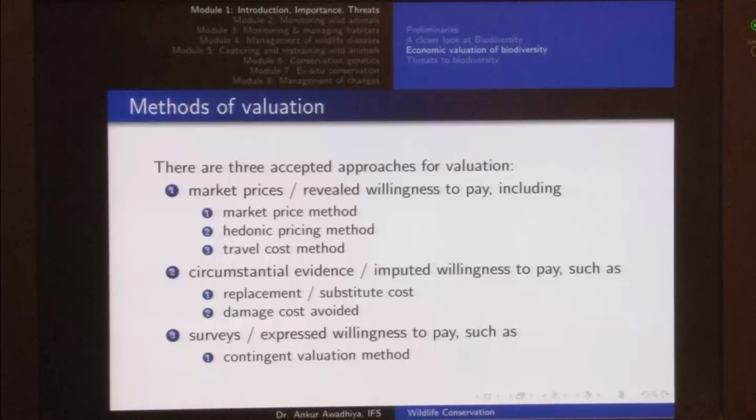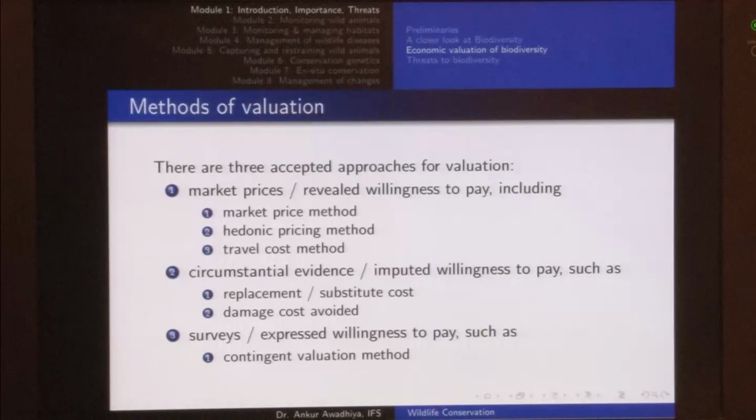So, we have all these different kinds of values. We have use values, non-use values, direct values, indirect values, altruistic value, option value, bequest value, but then how do we put a rupee or a dollar tag on all of these values combined? This brings us to the methods of valuation. There are three accepted approaches for valuation of biodiversity or valuation of forests and other natural resources. Let us look at these one by one.